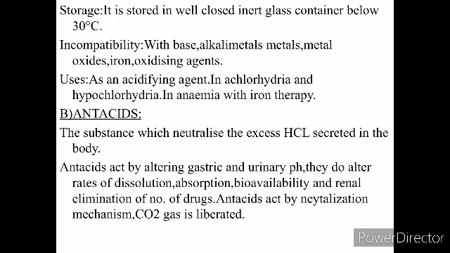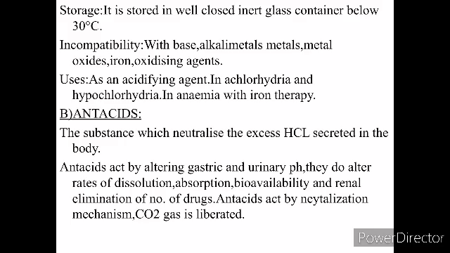This is stored well closed in a glass container below 30 degrees, and this is incompatible with alkali metals, bases, metal oxides, iron and oxidizing agents. Now, this is not used medicinally as such, but only as an acidifying agent in achlorhydria and hypochlorhydria.